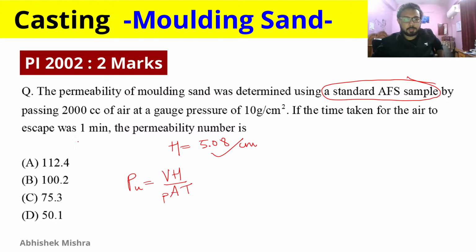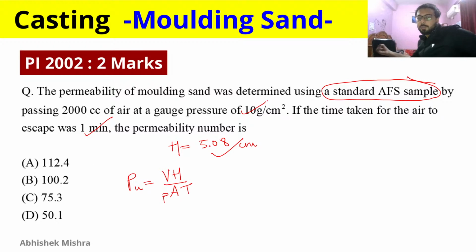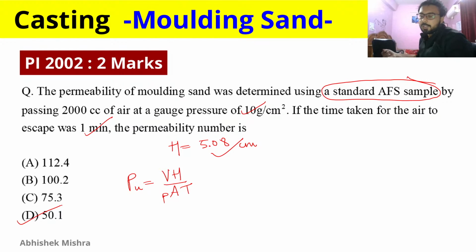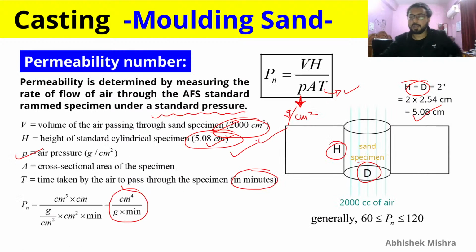T is in minutes, 1 minute given, pressure in gram per centimeter square. Put that, put height, put volume, put area, that is pi by 4 d square, pi by 4 times 5.08 square, and you will get the answer 50.1. That will be the permeability number, and that number comes outside our range, so permeability will be less, which is not desired.